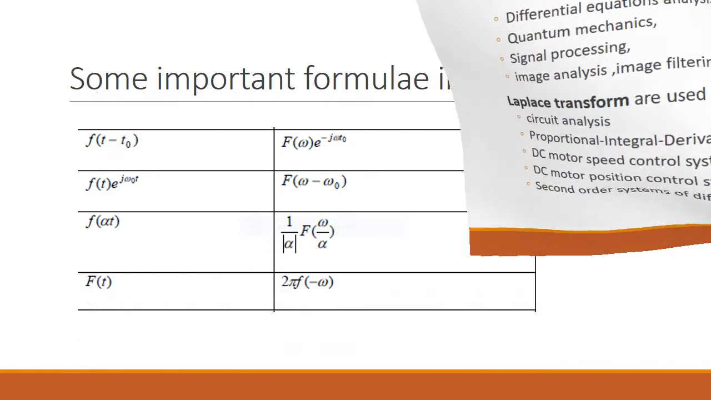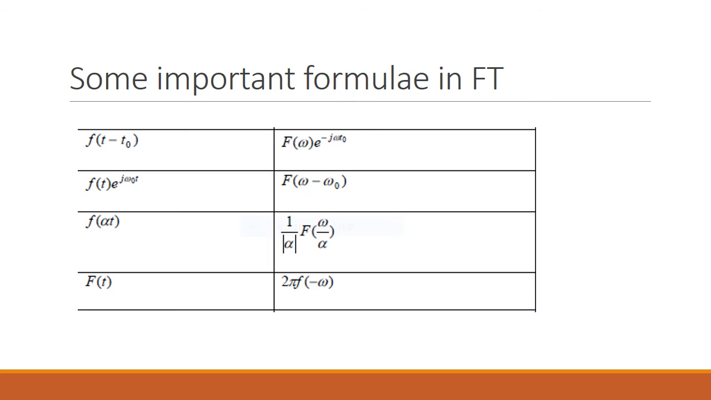So these are the various applications. Very important formulas in Fourier transforms. Let us see that the Fourier transform of f of t minus t naught gives F of omega e power minus j omega t naught. f of t e power j omega naught t gives F of omega minus omega naught. f of alpha t gives 1 by mod alpha F of omega by alpha. F of t gives 2 pi f of minus omega.